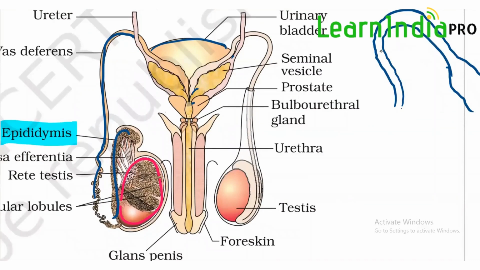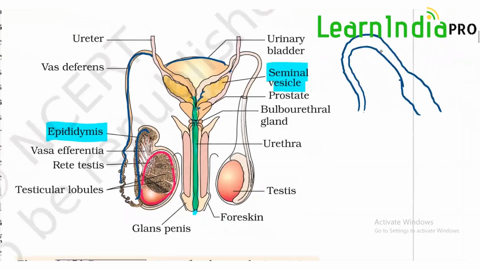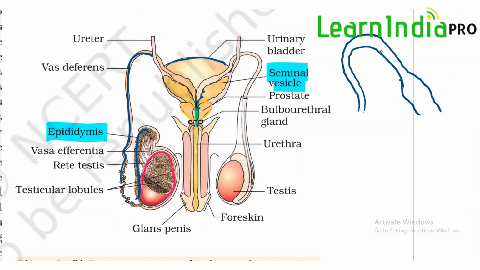Aligning to it, there is another gland, the seminal vesicle, which reaches here, and both the vas deferens and the seminal vesicle join and open into the urethra. So this complete part is the urethra. Initially the urethra is lined with the prostate gland. Then there is a pair of bulbourethral glands. Then it starts the penis part.